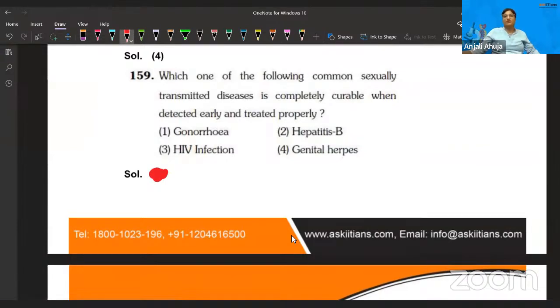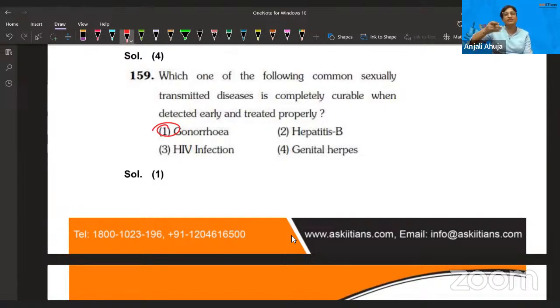Which one of the following is a commonly sexually transmitted disease that is completely curable when detected early and treated properly? Guys, let me tell you, most of the STDs are problematic. We don't have antibiotics. We don't have a cure for them, except 4 STDs: chlamydia, syphilis, trichomoniasis, and gonorrhea. So among this list, gonorrhea is the example.